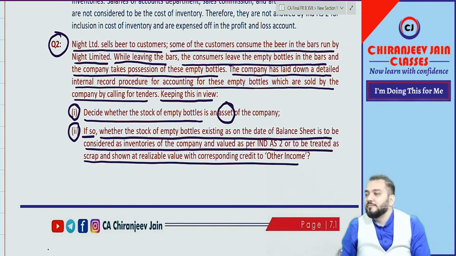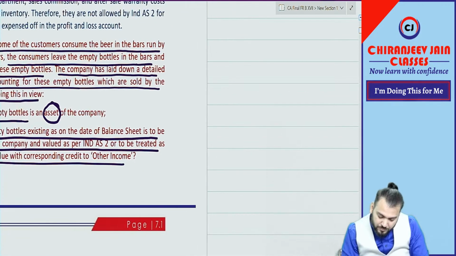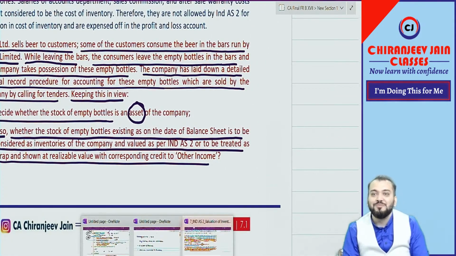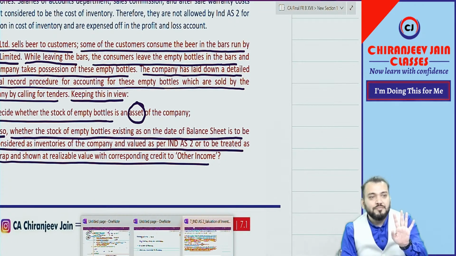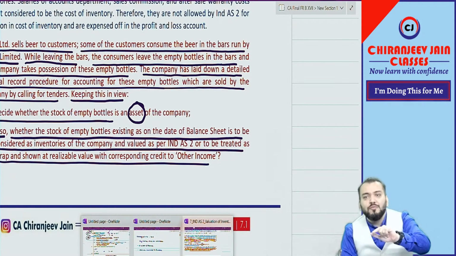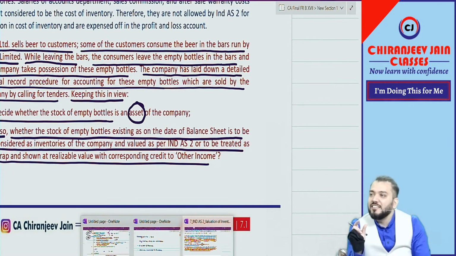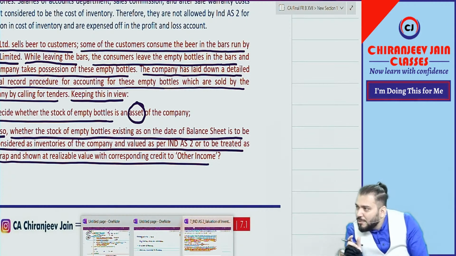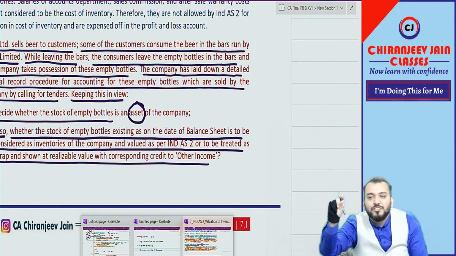But one doubt will come. So if Ind AS 2, then what is cost price? Cost price will be 0. Correct? And NRV may be 1 rupee for one bottle. So 0 or 1, whichever is, means can I say it will be disclosed as inventory but at rupees 0.